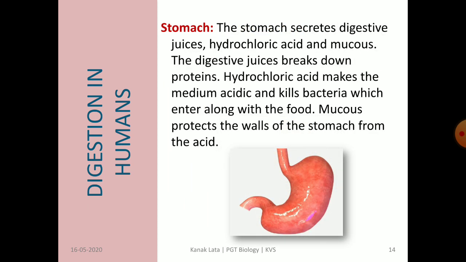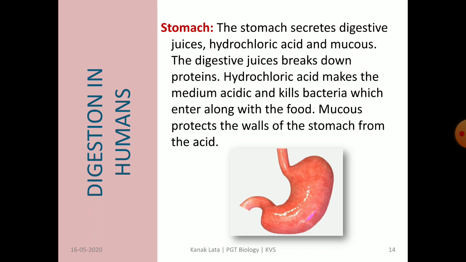Now, from esophagus, the food passes into stomach. Stomach secretes digestive juices containing pepsin enzyme as well as HCl and mucus. Pepsin enzyme helps in digestion of proteins.